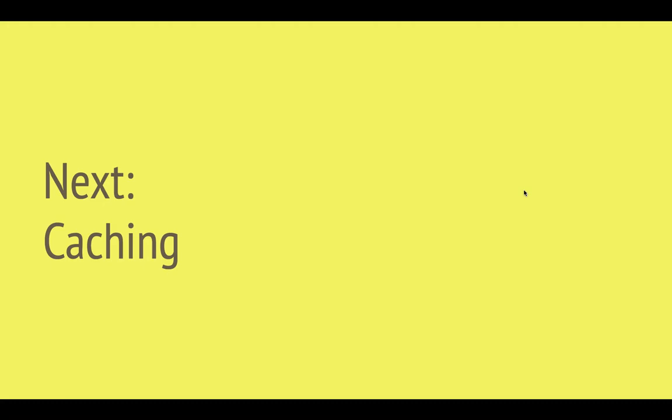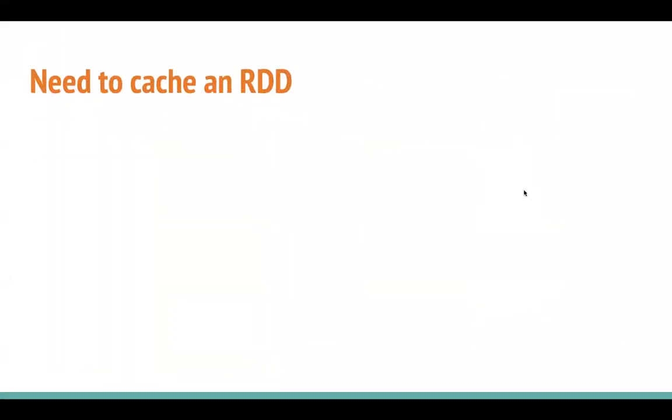Caching is something which was not there in the original MapReduce, and Spark, which is an evolution of MapReduce, has this feature of caching. We'll talk more about caching. We know that RDDs do not keep data in memory all the time. By default, whenever RDDs are computed, lots of temporary, transient data is generated. It is shuffled across to get the final result. But with caching, you can keep the actual content of the RDD in memory. Let's get started and talk about the need to cache an RDD.